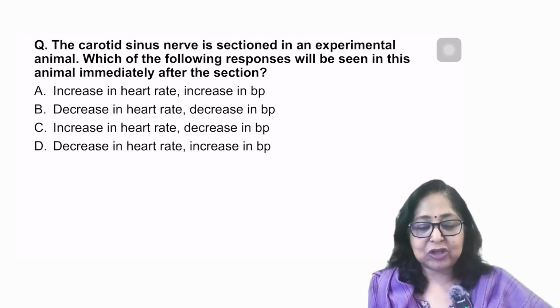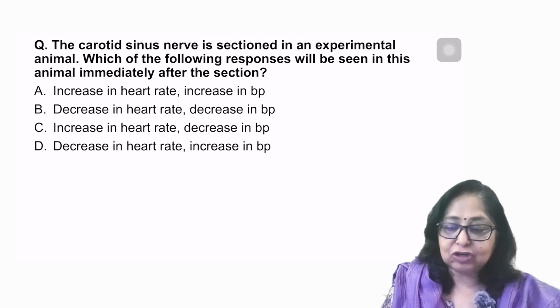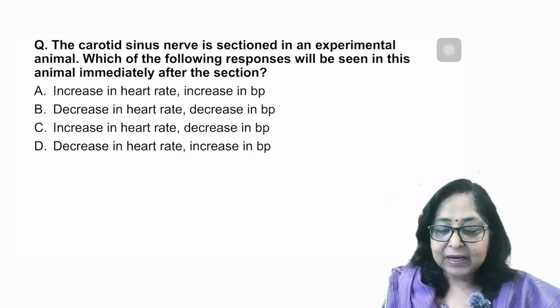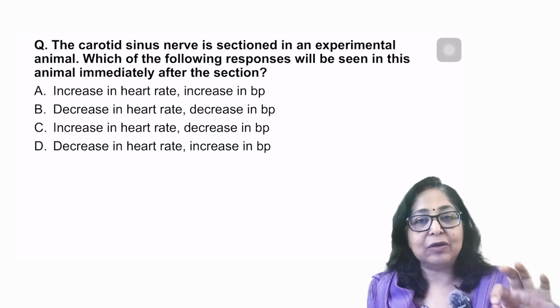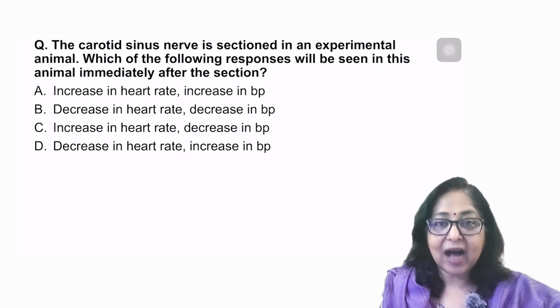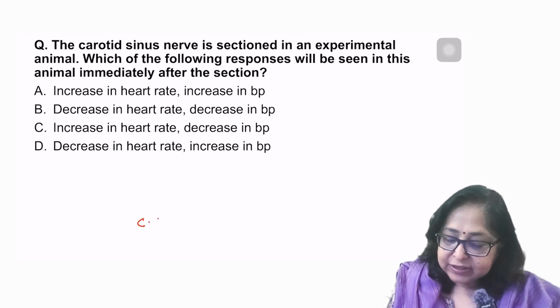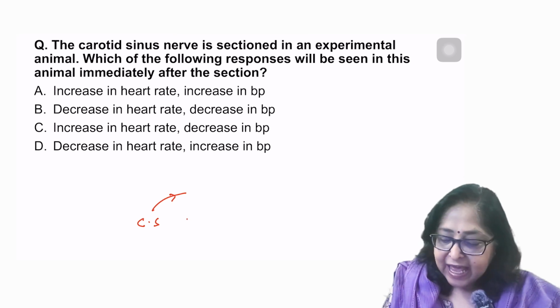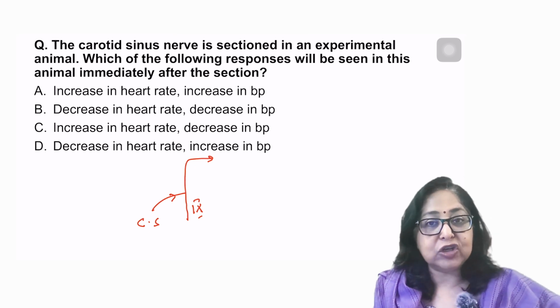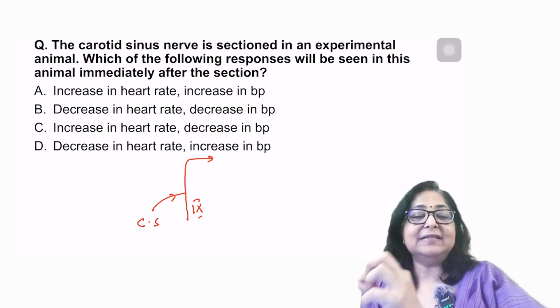Let's look at the next question. The carotid sinus nerve is sectioned in an experimental animal. So what is this carotid sinus nerve? You know the baroreceptors are carotid sinus and aortic arch. So from the carotid sinus, there is a small nerve which is called the carotid sinus nerve, and this joins the 9th nerve or the glossopharyngeal, and the impulses go to the medulla.